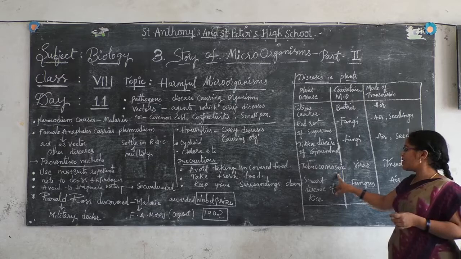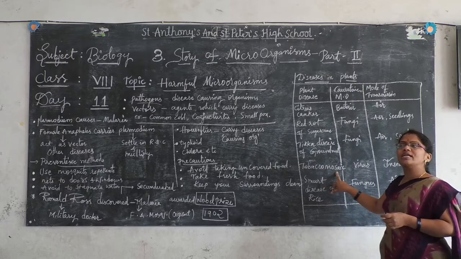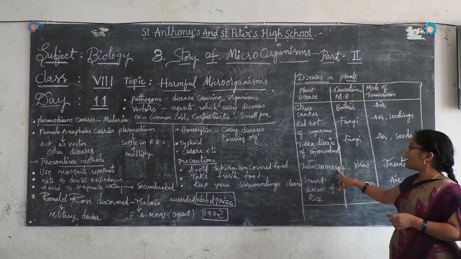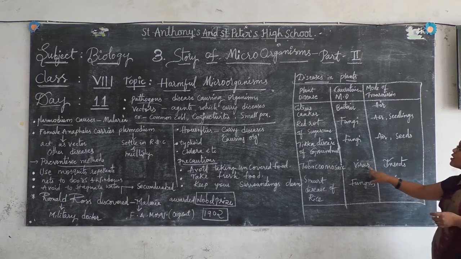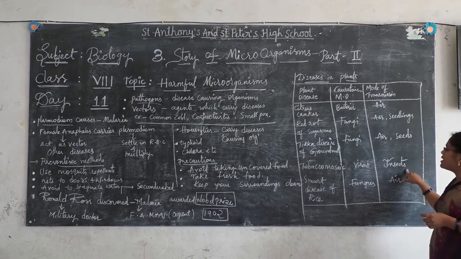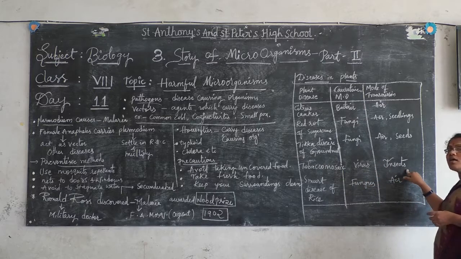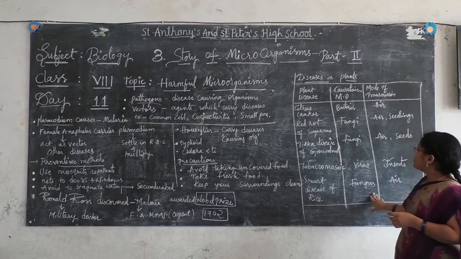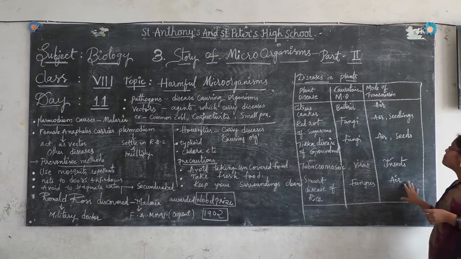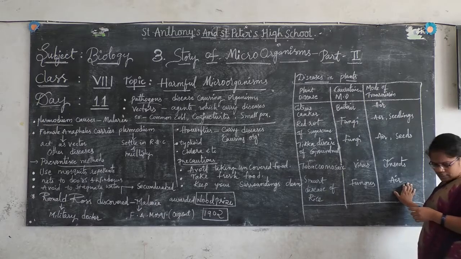Tobacco mosaic virus, called TMV. Tobacco mosaic is caused by a virus, and the mode of transmission is insects. And smut disease of rice: the causative organism is fungus, and the mode of transmission is air.